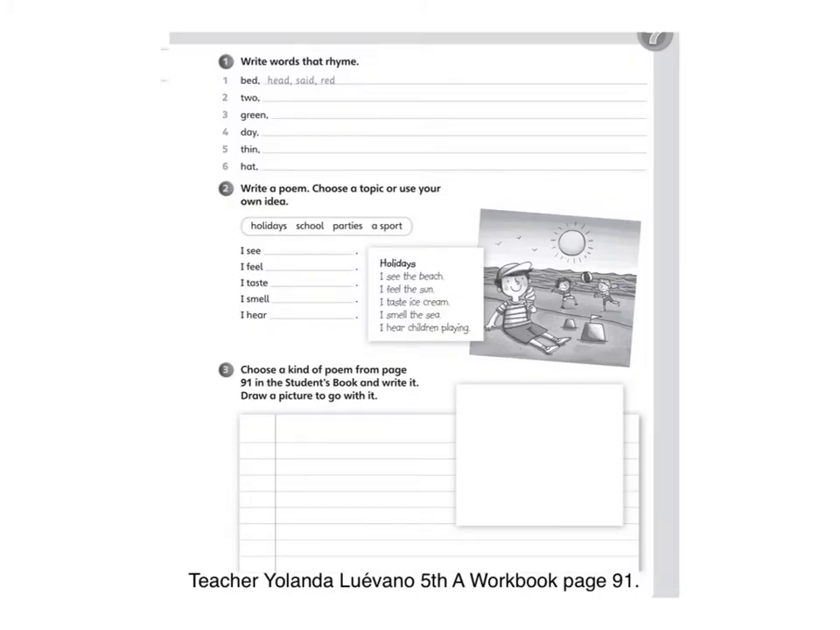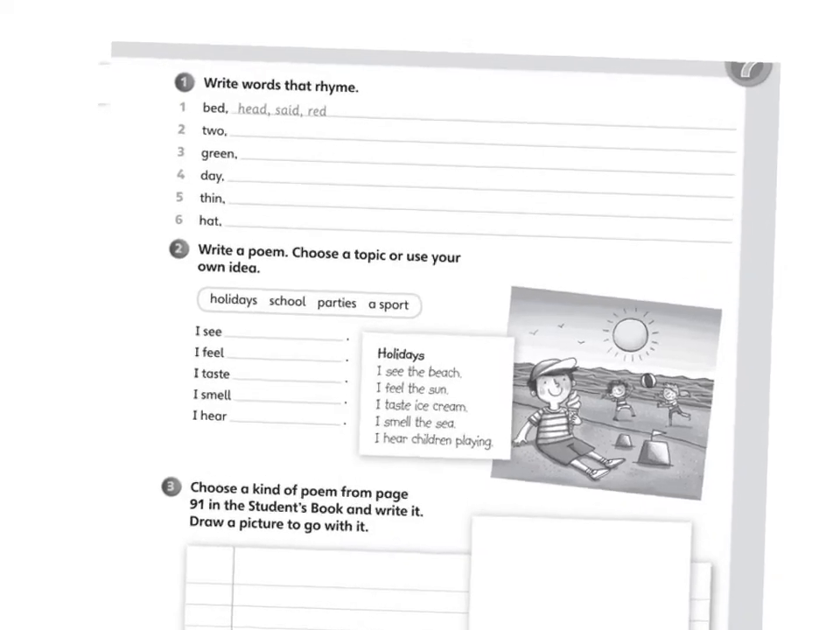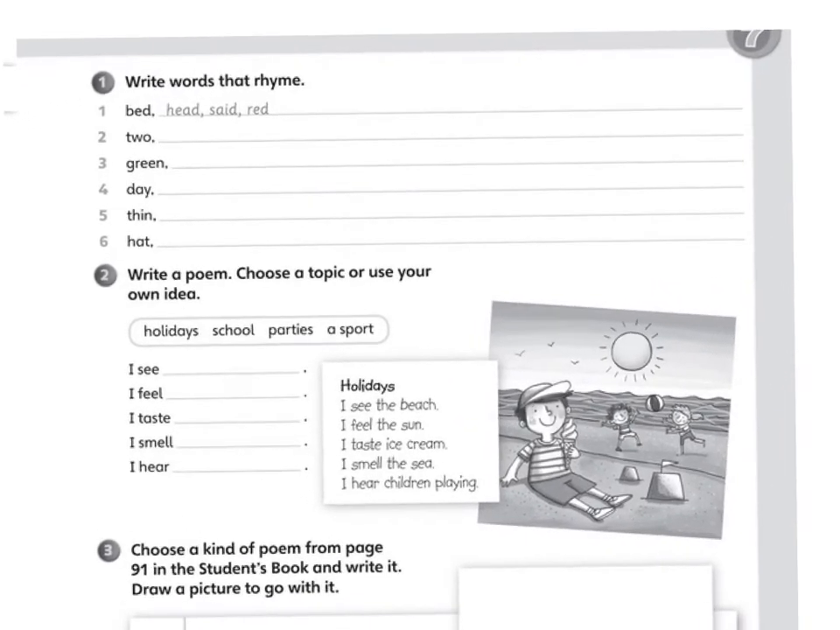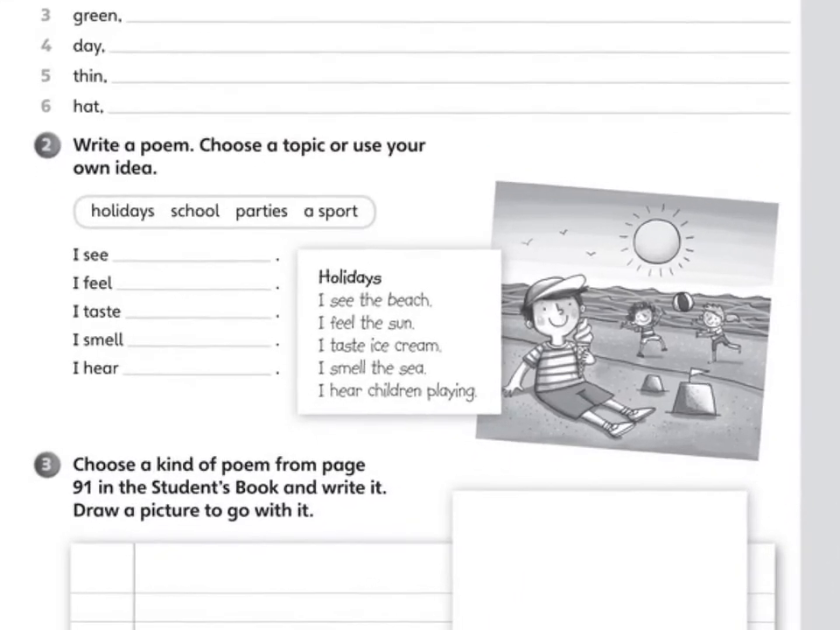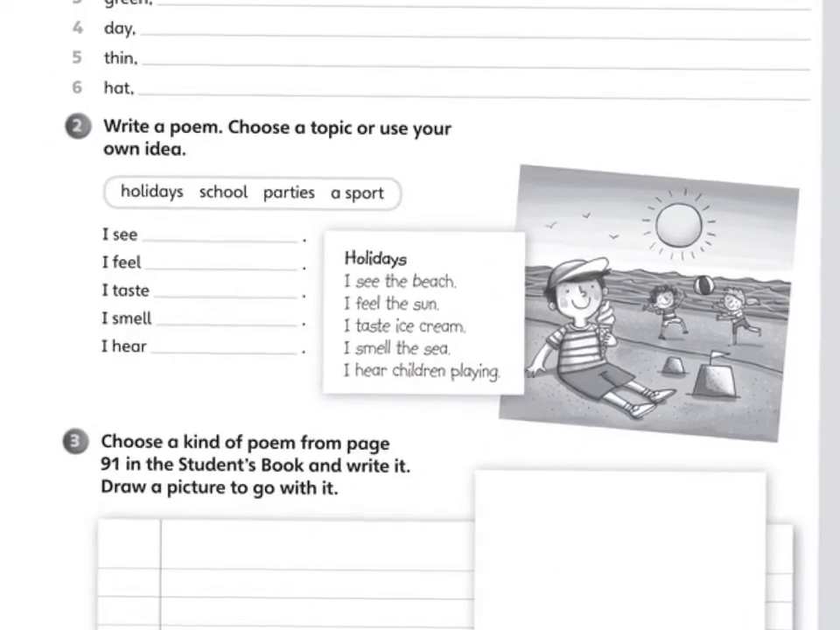Now, moving on to page 91 of the workbook. In here, it says, write words that rhyme. We have bed, head, said, read. Can you see? All of these rhyme. So you have to write 3 words that rhyme with to, green, day, thin, and hat. And we're going to check them together later on in our Zoom conversation.